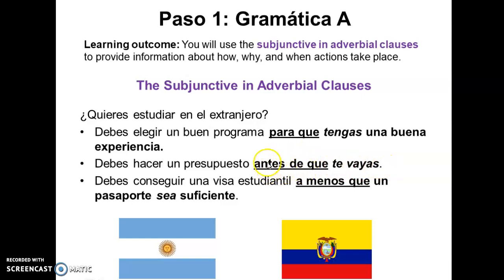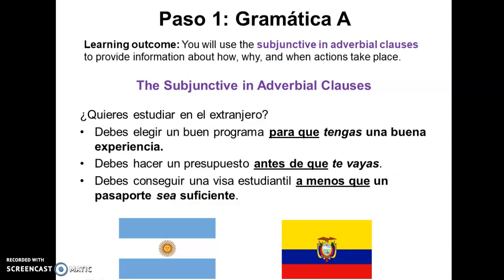See, this is like a when something happens. Debes conseguir una visa estudiantil a menos que un pasaporte sea suficiente. So you have to get a student visa unless a passport is enough.